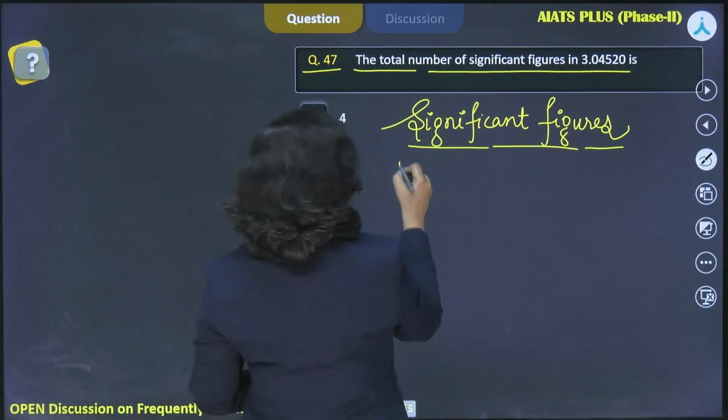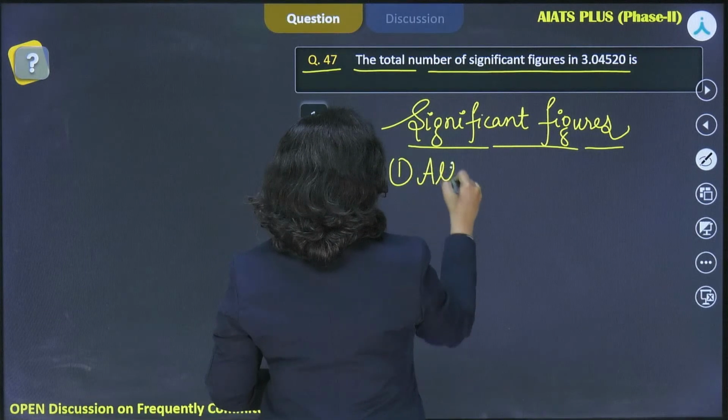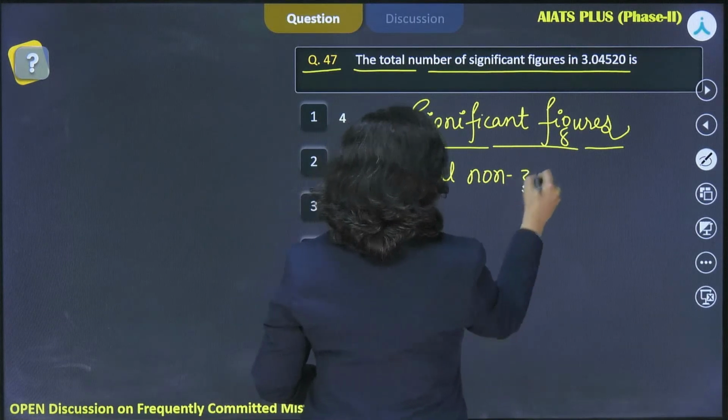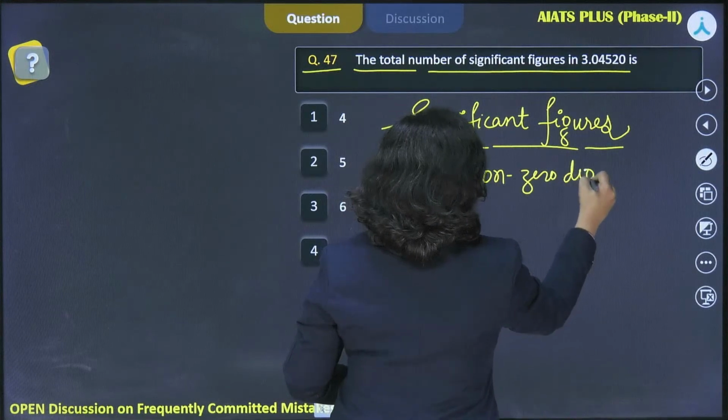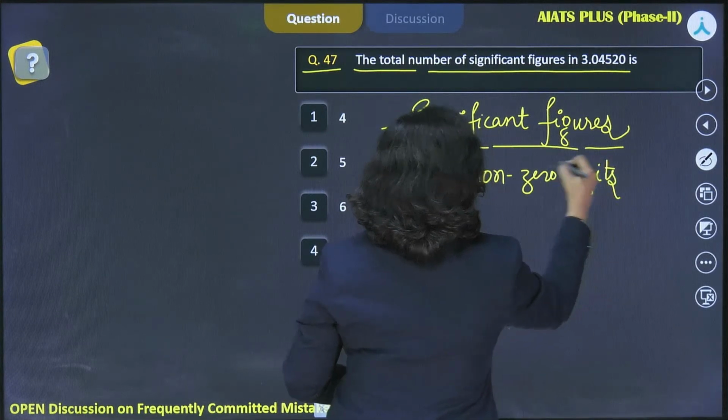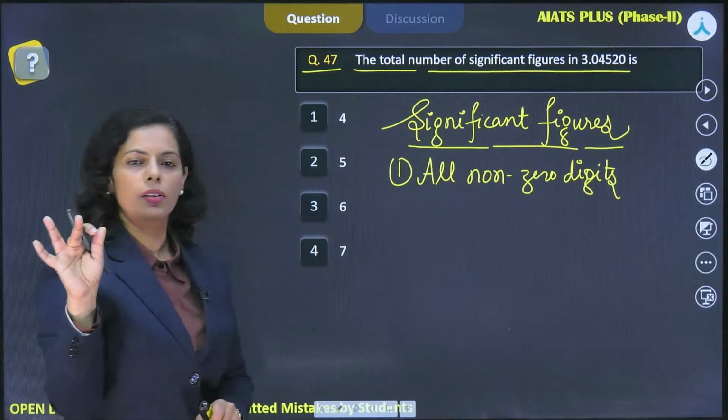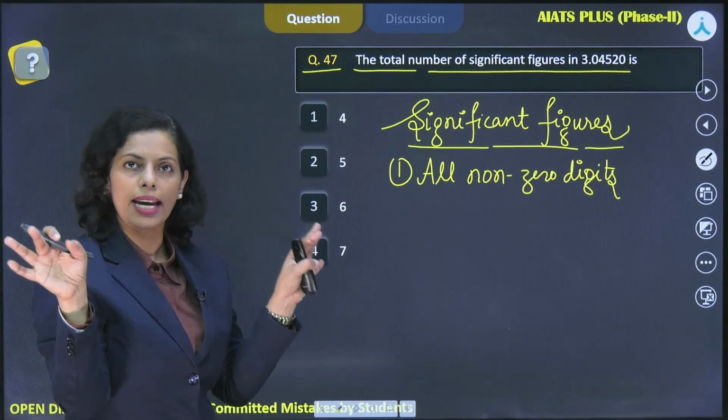Okay. So, significant figures, the first thing, just check all non-zero digits. Those all are significant in a number. All non-zero digits, right?